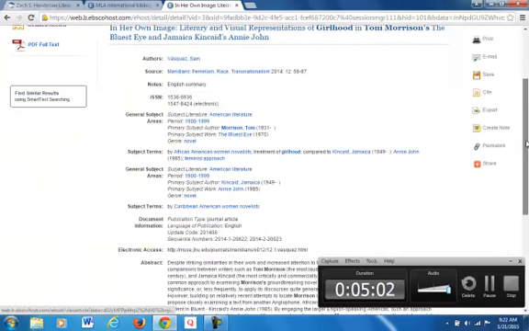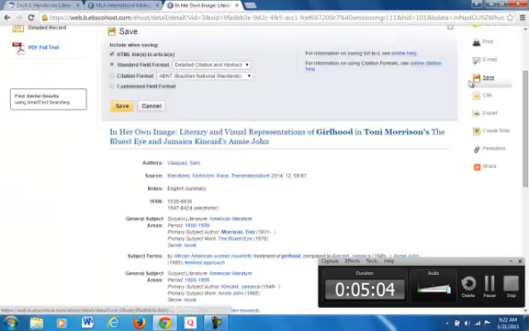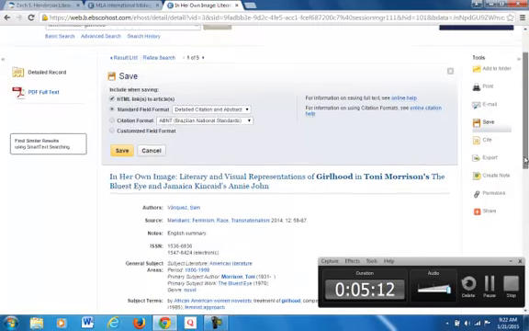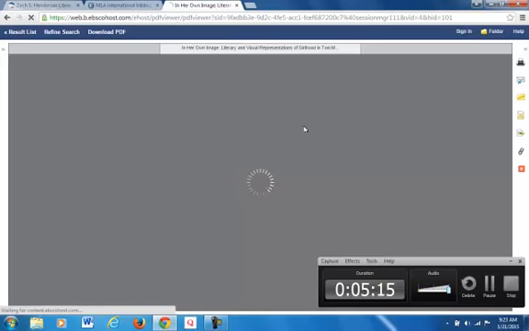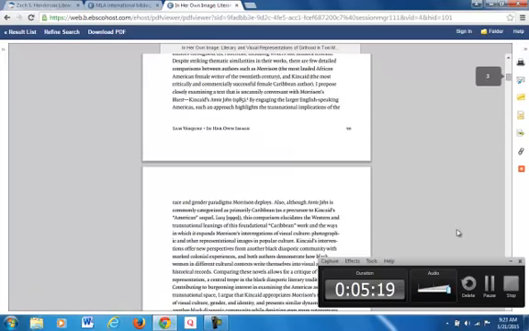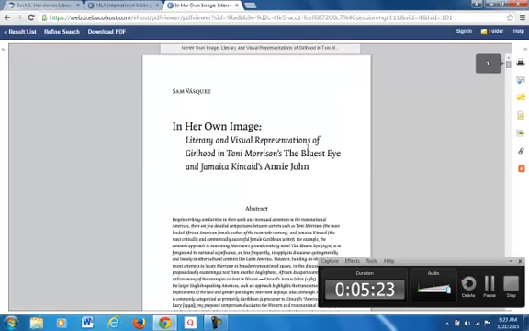I could also save the PDF in this way. I would export. Here's how I save it. I find the PDF. Wrong buttons. Once I scroll on here, there's a way to save the PDF, and I would save it to my desktop or something, and again, read through it more thoroughly.